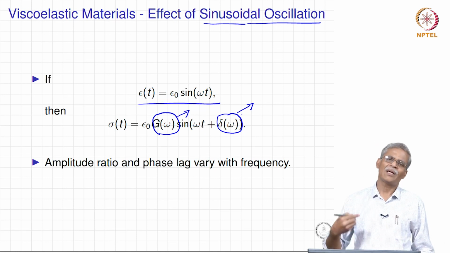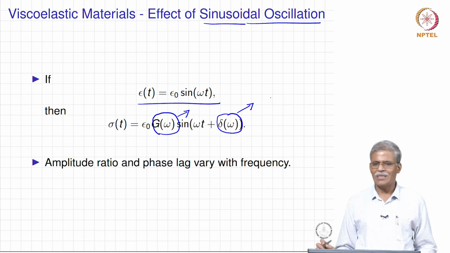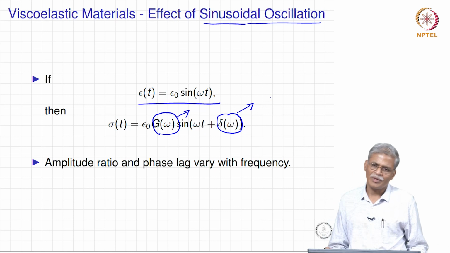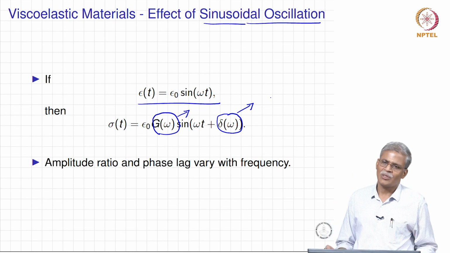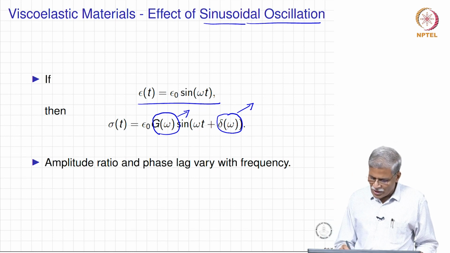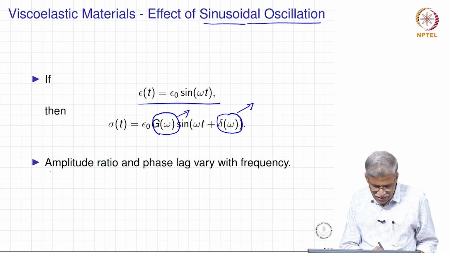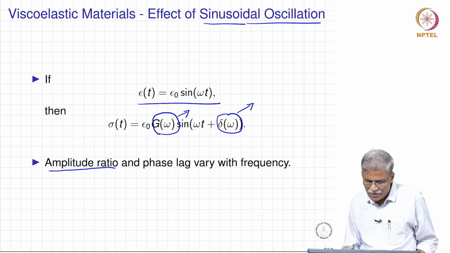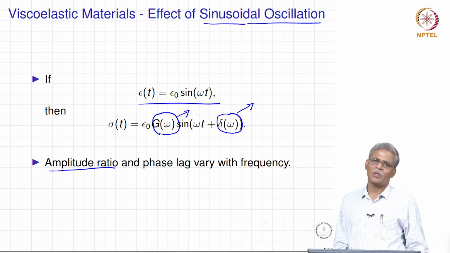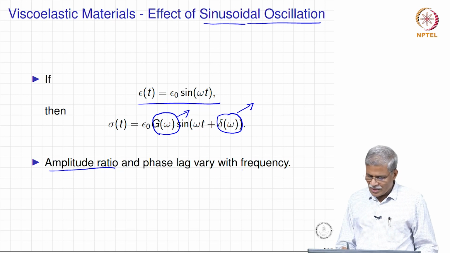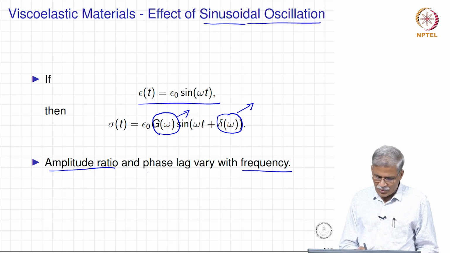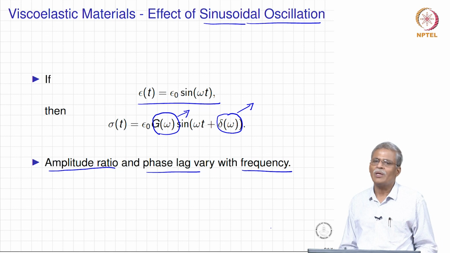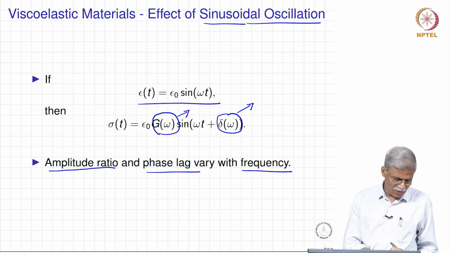We introduced the phase lag for the viscous fluid, in which we said that it is of the order of 90 degrees, whereas for the elastic solid it is 0. So, here this is going to be some value, and what is interesting is the amplitude ratio, the ratio of sigma to epsilon, which is given as this G, which depends on the frequency, and similarly the phase lag is also going to depend on the frequency.